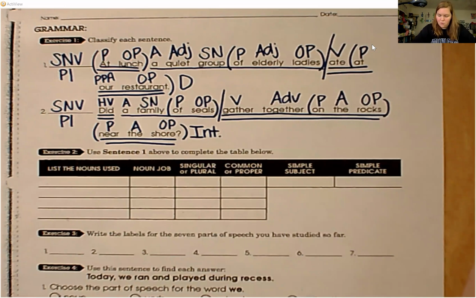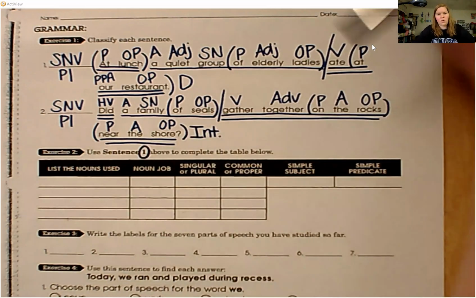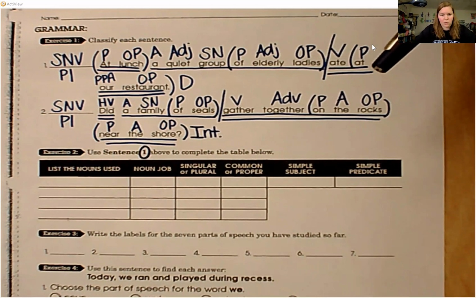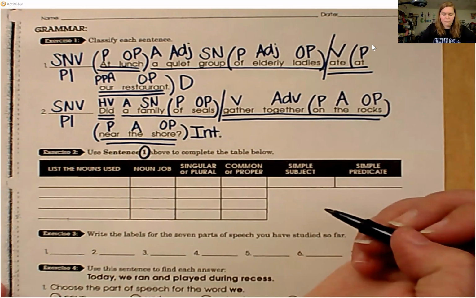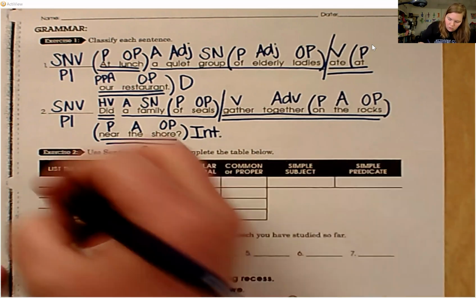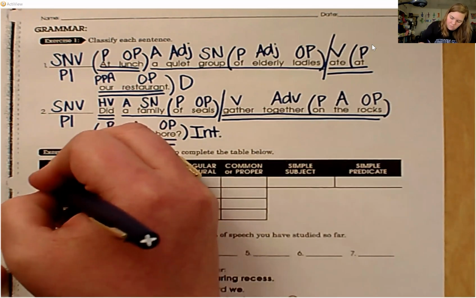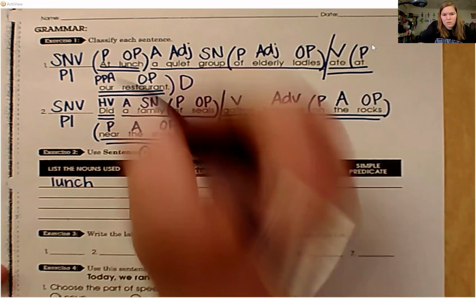For exercise 2, we're using sentence 1, only sentence 1, to complete the table. So we're looking for nouns. And according to the chart, there are 4. Okay. So looking at the nouns, I know lunch is a noun. Noun job is just, what did you label it?